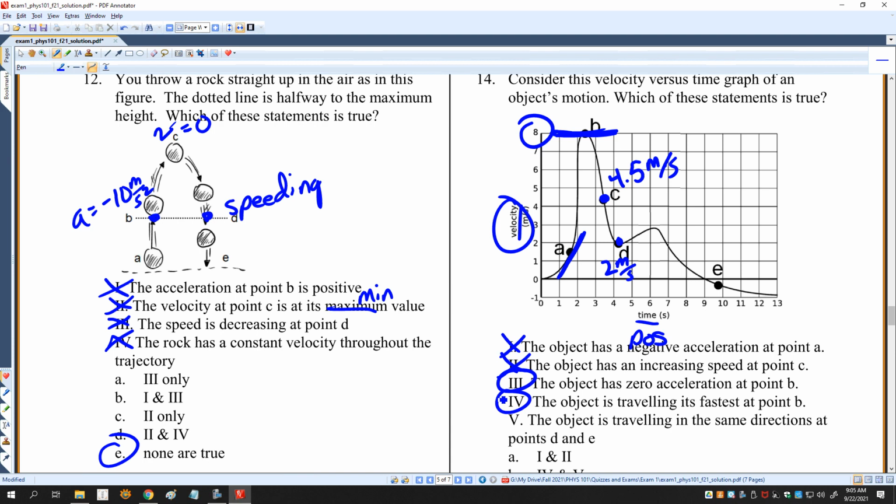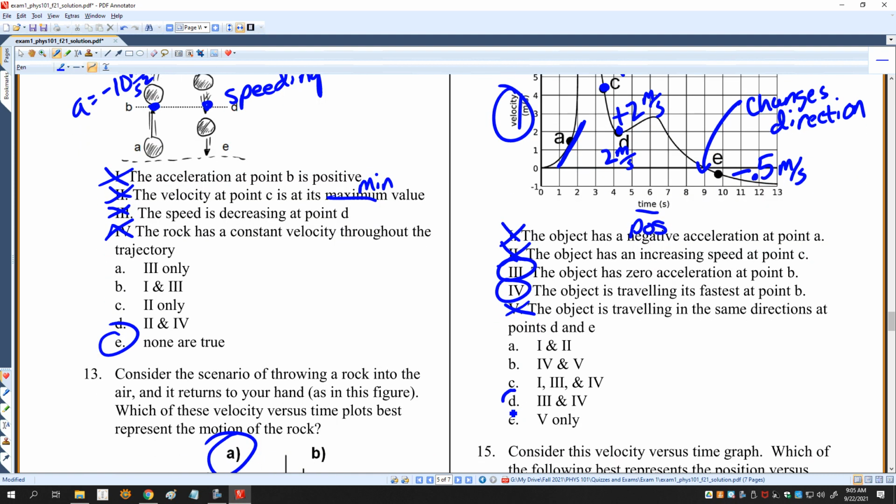And the object is traveling in the same direction at points D, which is plus 2 meters per second, and E, which is minus 0.5 meters per second. No, not true, because at this point it changes direction. That's what it means when it changes the sign of its velocity, is that the object moves from going upwards to going downwards. So that's not true. So only 3 and 4 here.